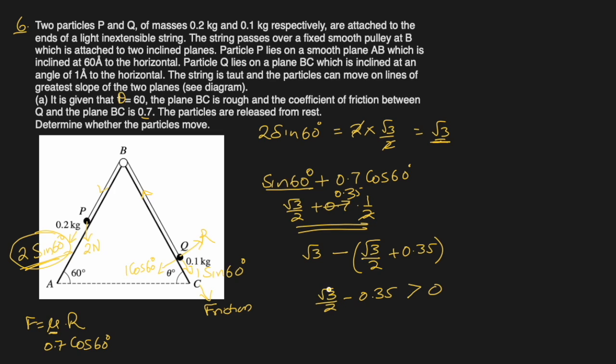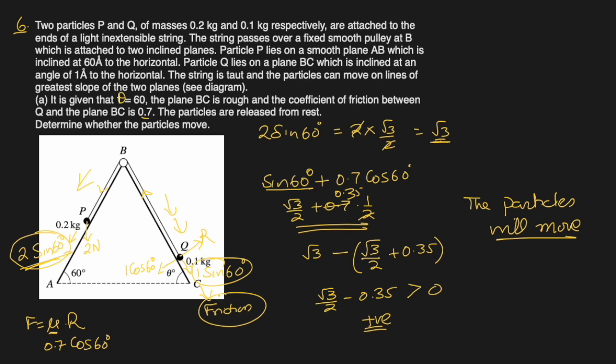So 1.73 is the value of this, divided by 2 will be 0.88 something. Okay, so it will be positive. 0.8 and 0.35, it is positive. It means the particles will move, because this force in this direction is more than these two forces combined, and that's why it will move in this direction. Okay.